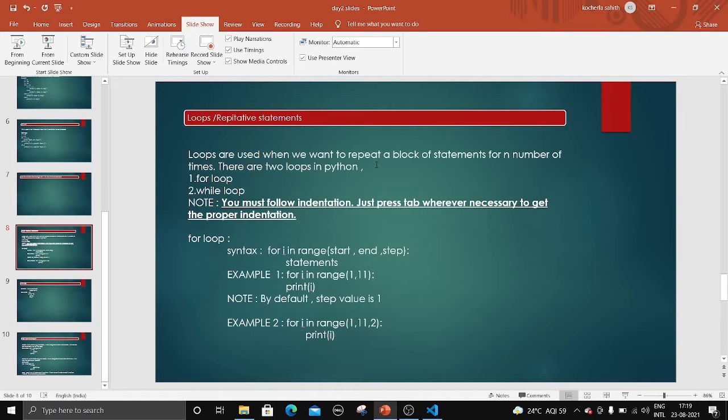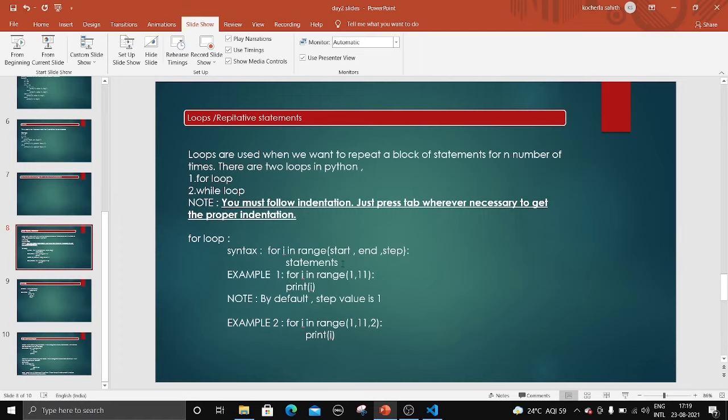I have told you at the starting of the video and now I'm telling you again, without indentation you will get an error. I will show you that error while explaining the loops, right? You must follow indentation. Just press tab wherever the indentation is necessary. You will get the proper indentation. So let us start with the loops. Let us start with the first loop, that is for loop.